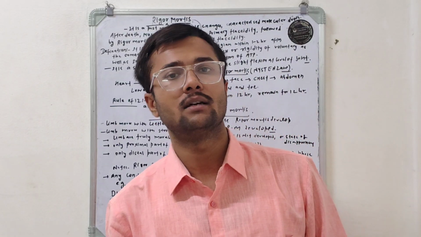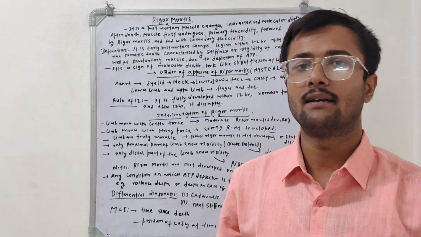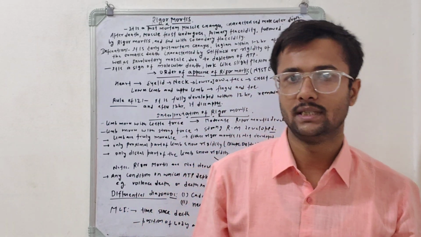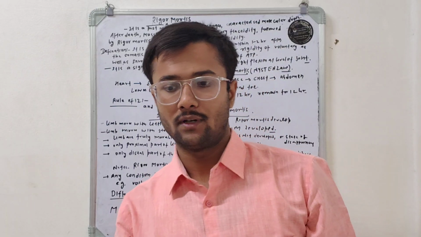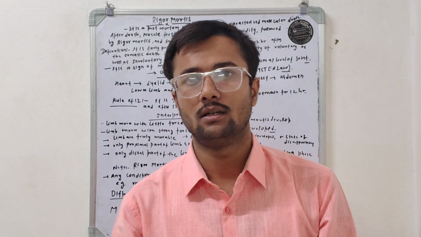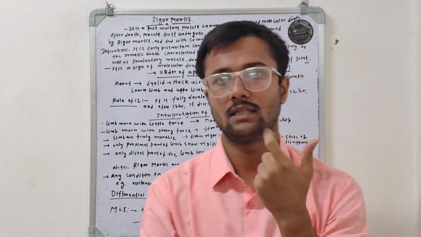After rigor mortis, the third stage is secondary flaccidity. What happens in secondary flaccidity? It is due to decomposition. After the death of the person, there are lysosomal cell organelles which contain digestive enzymes.